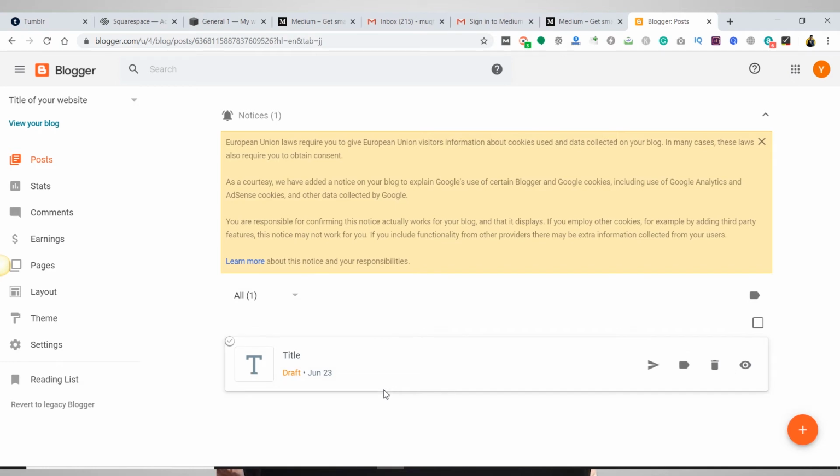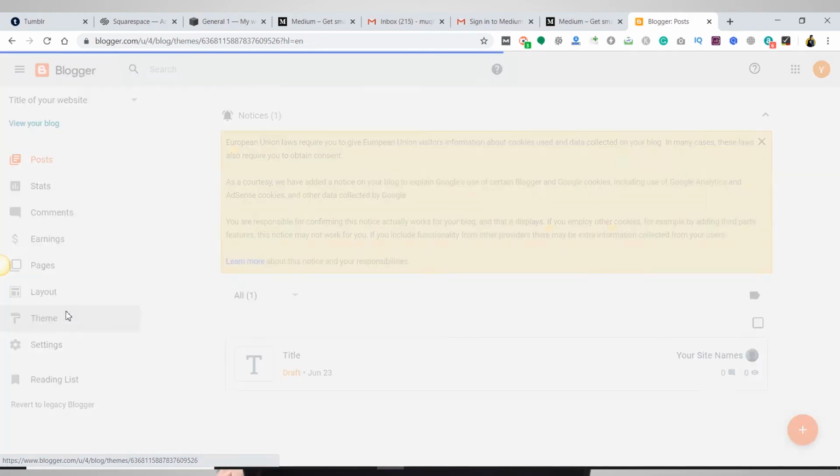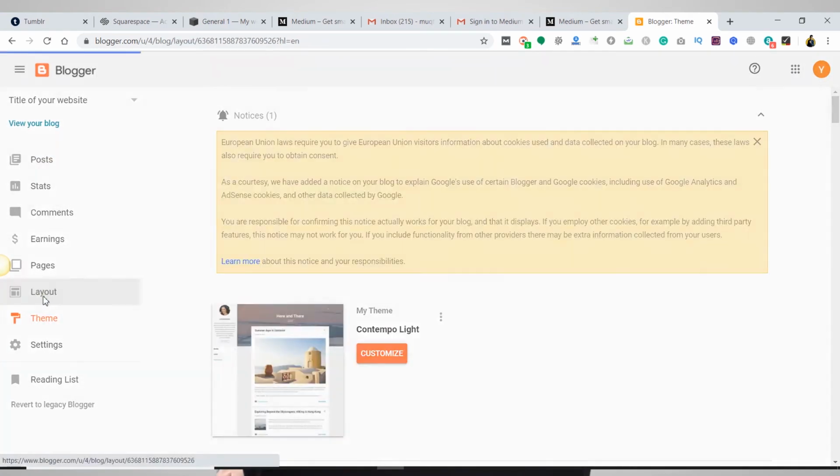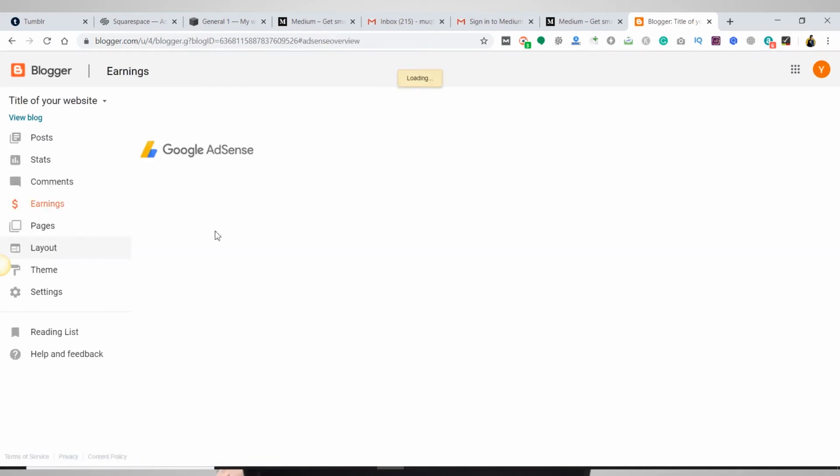The first advantage is that Blogger is completely free. It is easy to use and manage without any technical knowledge. Since it is owned by Google, you can easily trust this platform. There are a few other advantages. You can use different themes and layouts from here, and you can earn from this blog. You have to link your Google AdSense account from here.